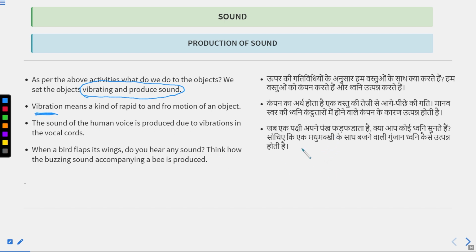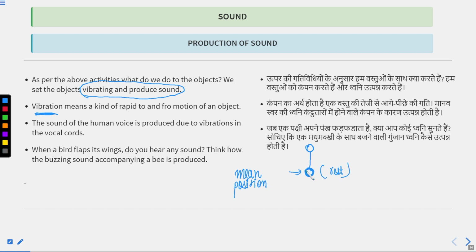To understand vibration, let's take one example. This is one particle, and this particle is said to be vibrating. It means that this particle is first going above the mean position. Mean position or the equilibrium position is that point where the object is at rest.